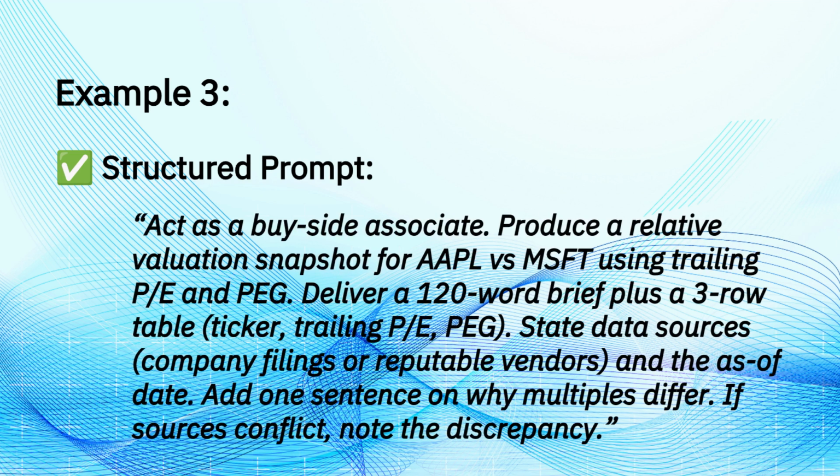Act as a buy-side associate. Produce a relative valuation snapshot for Apple stock versus Microsoft stock using trailing price to earnings and price earnings to growth ratio, PEG. Deliver a 120-word brief plus a 3-row table. State data sources, company filings or reputable vendors, and the as of date. Add 1 sentence on why multiples differ. If sources conflict, note the discrepancy.